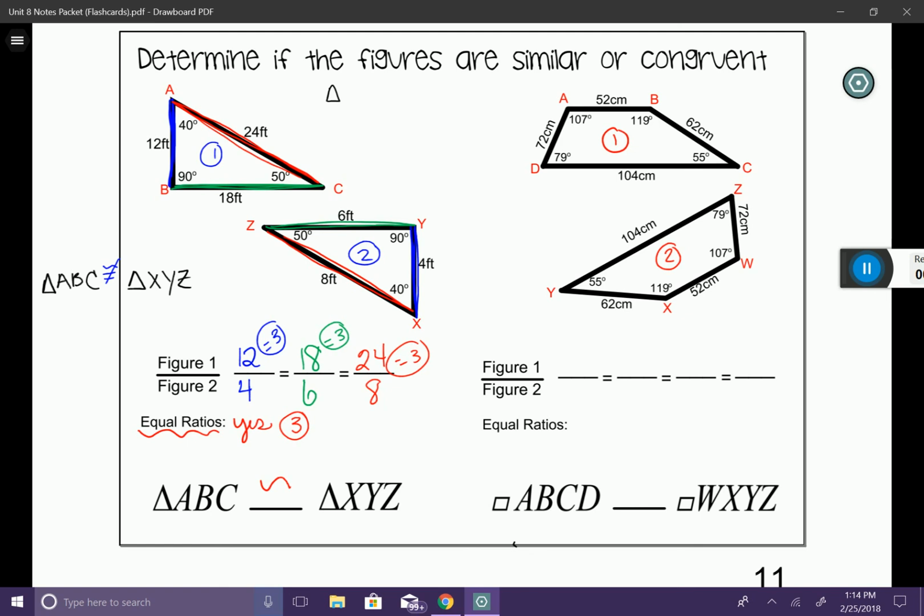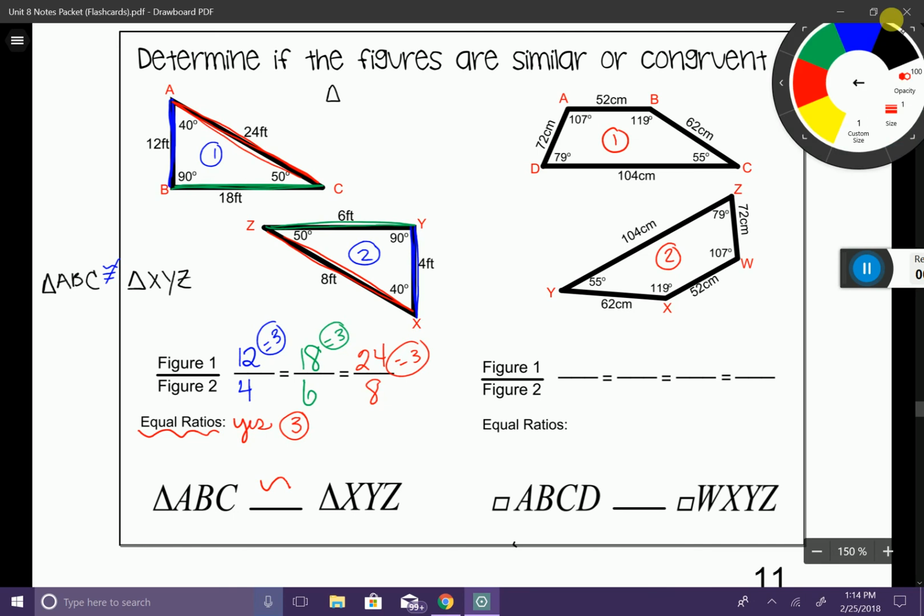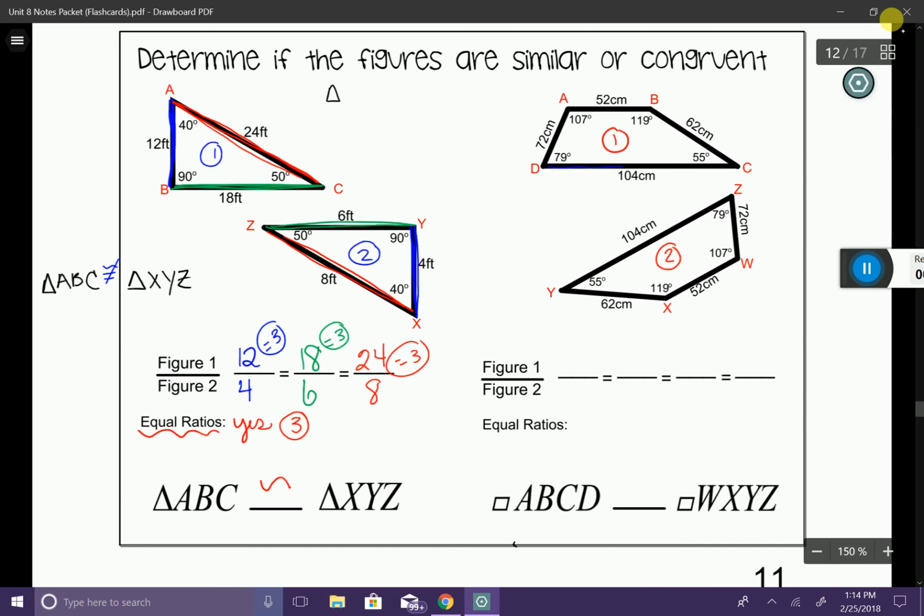Now let's see if the sides are congruent as well. So choose a side. Let me choose a different color here. This long edge is easiest to look at first, and you can see it is 104 centimeters. And we can kind of work our way around. And it looks like these are indeed congruent figures. So at this point, I'm pretty much done. I can say that these two figures are congruent to one another.